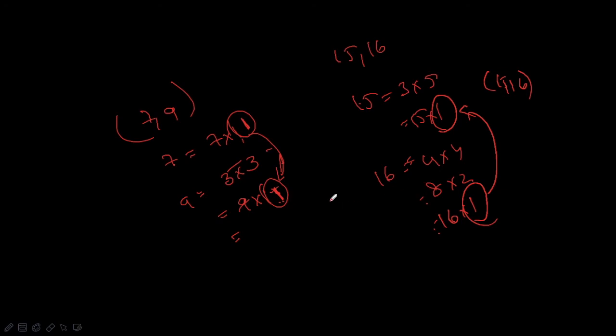For coprimes, it is not necessary that the two individual numbers should be prime numbers. They can be composite numbers. You can see here 9 is a composite number, and here both are composite numbers. So for coprimes, it is not necessary that both numbers should be prime numbers.